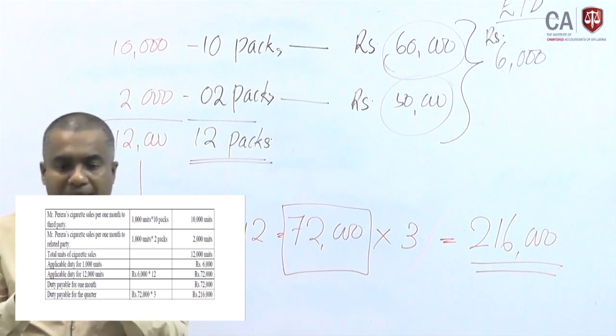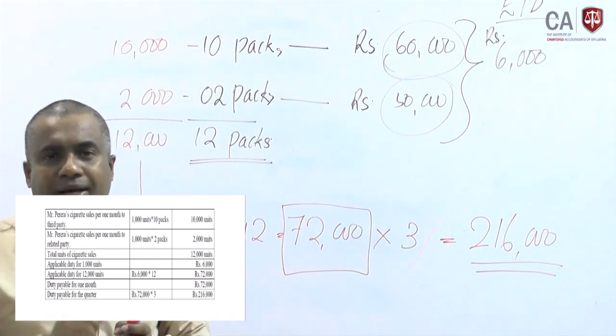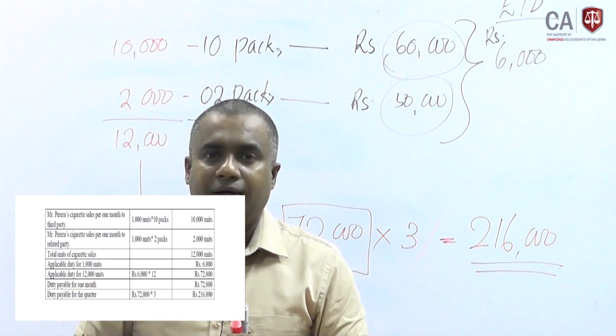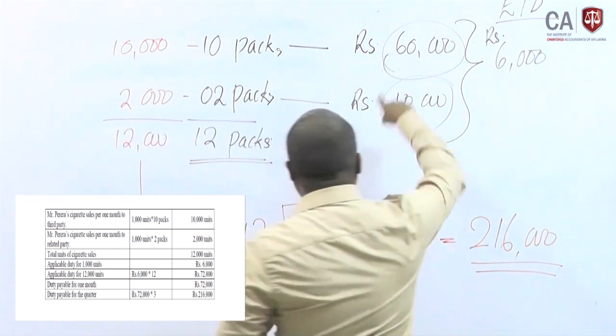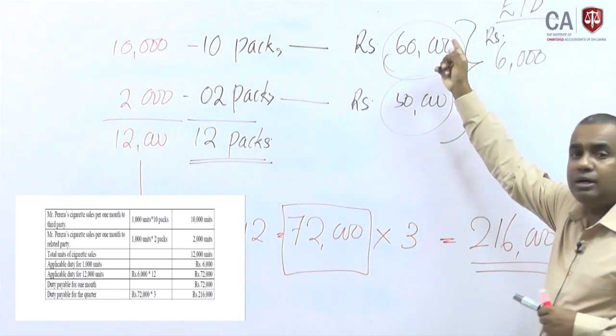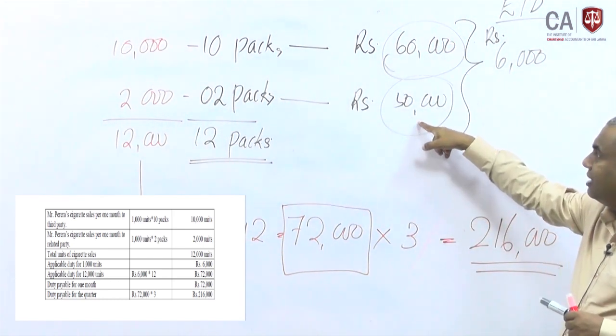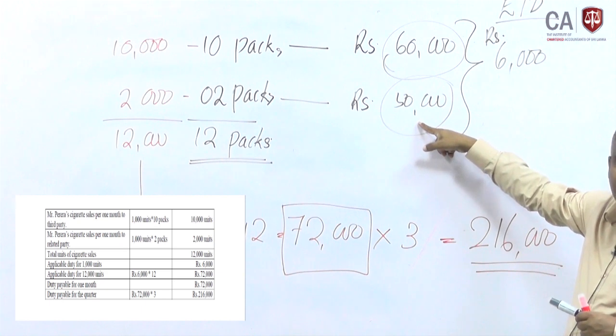Likewise, depending on this value decided for the excise duty, it can be considered. Then you may think that 10 packs they sell for 60,000 and the other 2 packs they sell for less than 60,000.